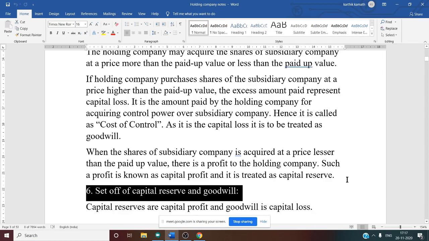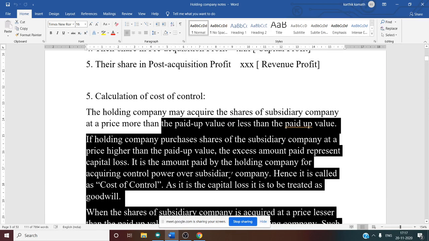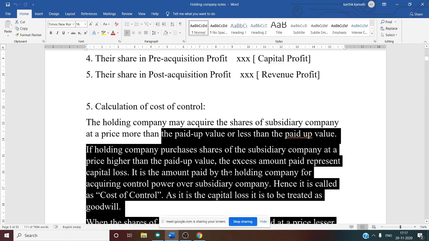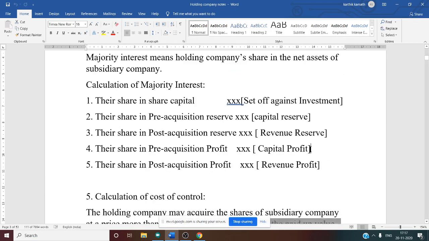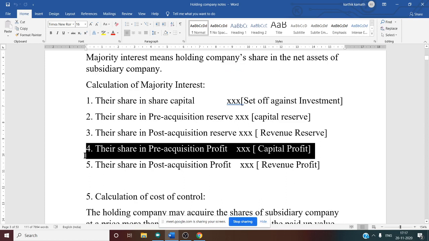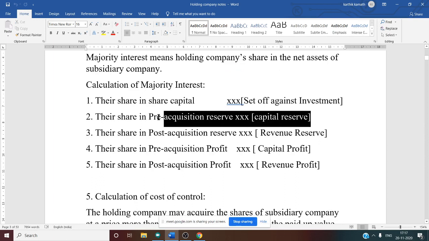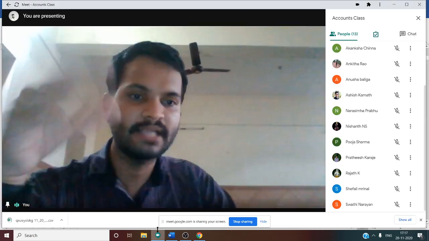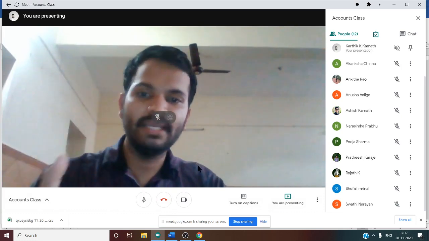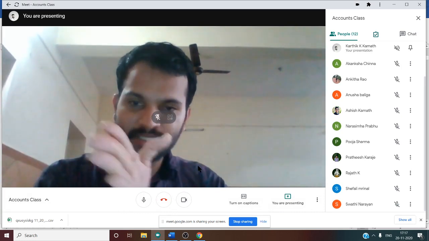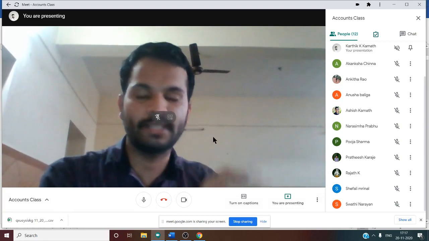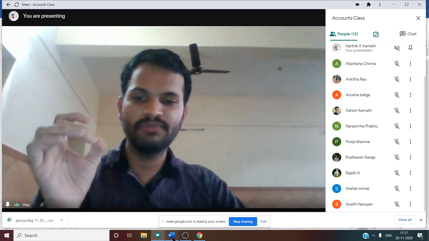One is in the cost of control: if the company is paying less, there will be capital reserve, plus any pre-acquisition profit of the majority, that will be capital reserve. Capital profit is equal to capital reserve. Similarly, their share in pre-acquisition reserve, that is, the majority pre-acquisition reserve, is capital reserve. In short, wherever the word pre is mentioned, that answer you need to consider for capital reserve. So now this is very clear.